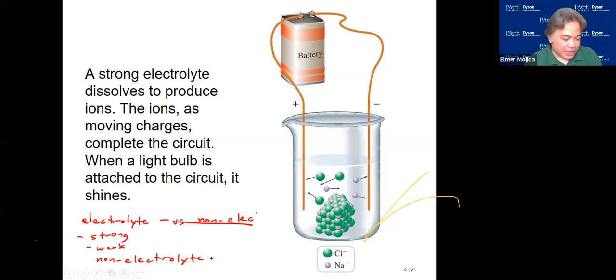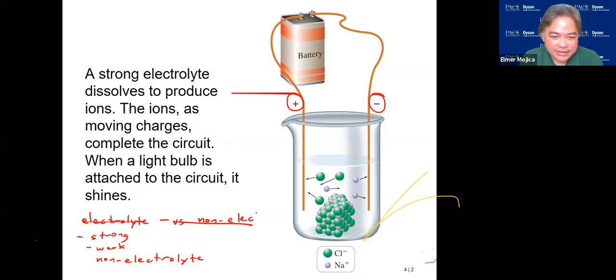When we have an electrolyte, these are substances that dissolve in water to give ions. Usually these ions will serve as conductors of electricity. Whenever you have a substance and you dissolve it, it forms ions, a cation or an anion, and those ions can conduct electricity. The term that you use for them is electrolyte. So an electrolyte is any substance that dissolves in water to give electrically conducting ions.